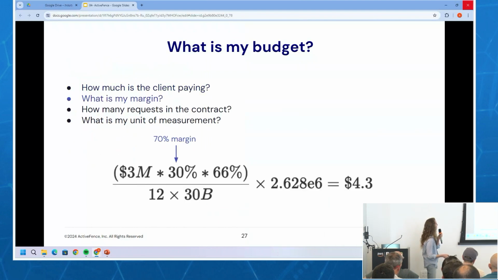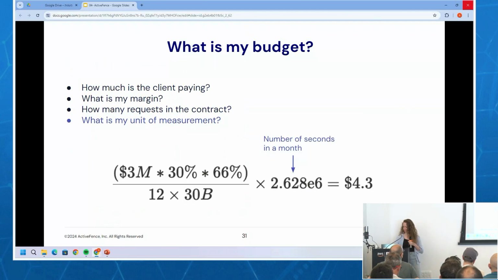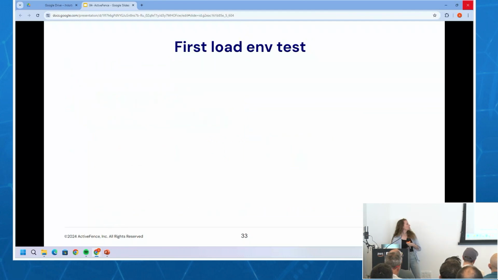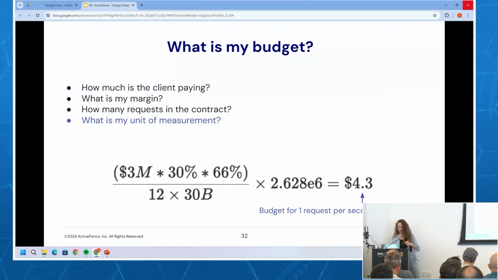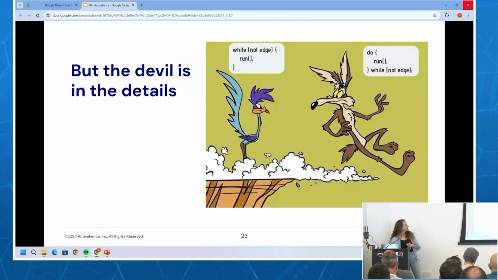Where did I go? I'm going the wrong way. Go back. Wait. Where are we? No, other way. There it goes. Okay. And I saw my slides.